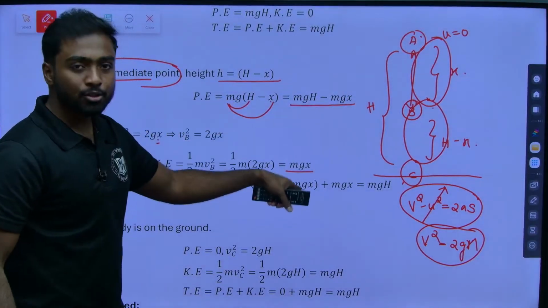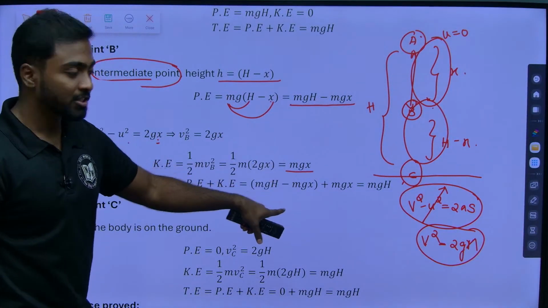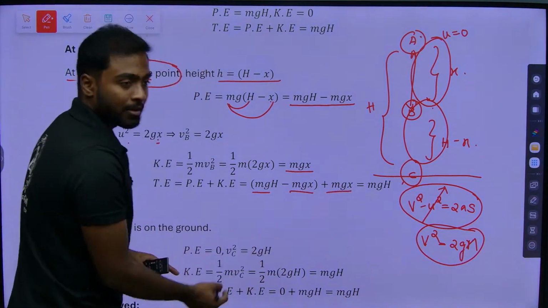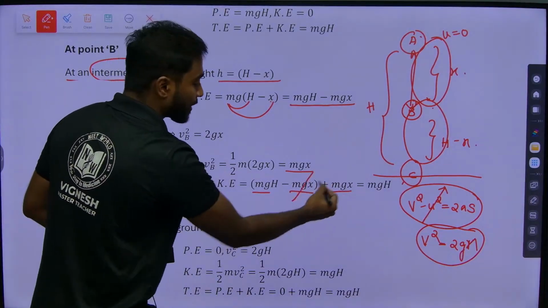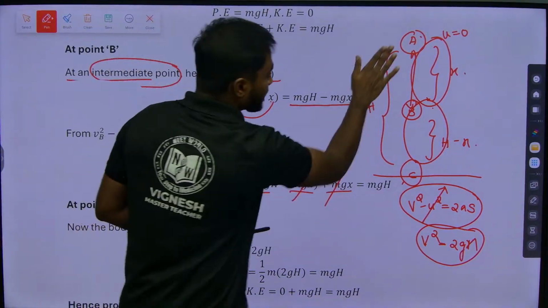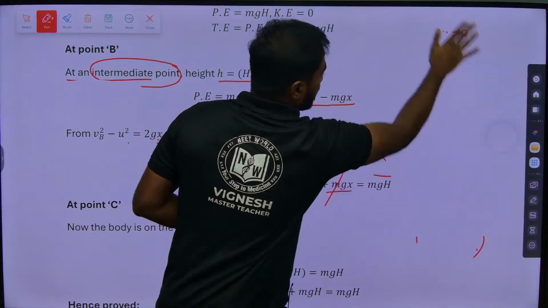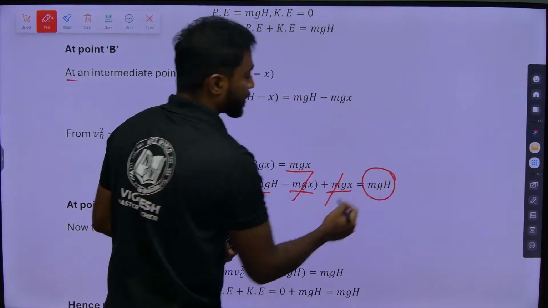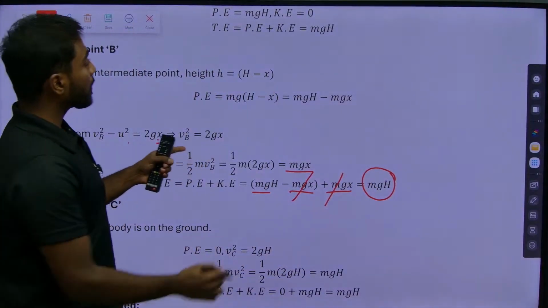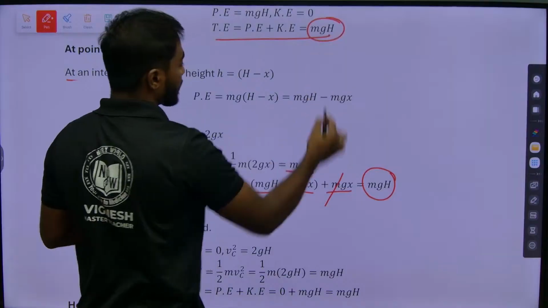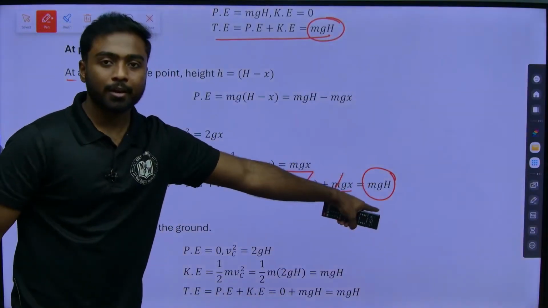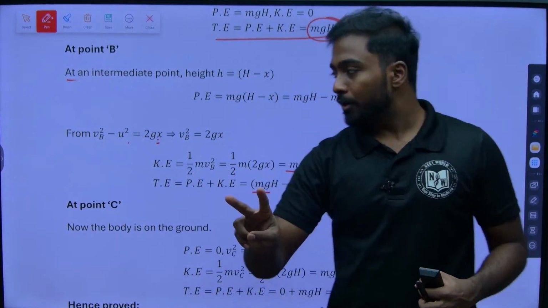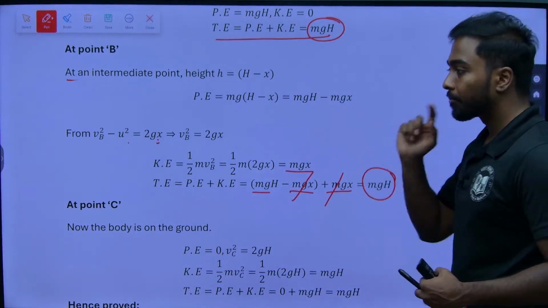When I add these two, kinetic energy plus potential energy, mgh minus mgx plus mgx, the minus mgx and plus mgx will get cancelled off. So the final answer will be mgh. What we got for point A is mgh, and what we got for point B is mgh. Now we need to calculate for point C. So for two points we have calculated, and we got the same answer. Yeah, wait a minute.